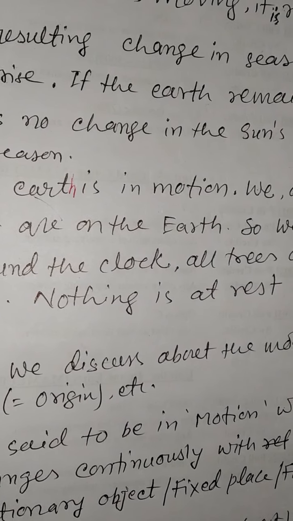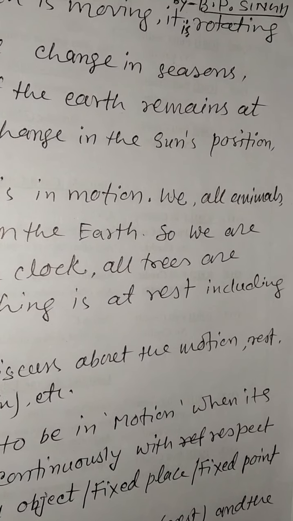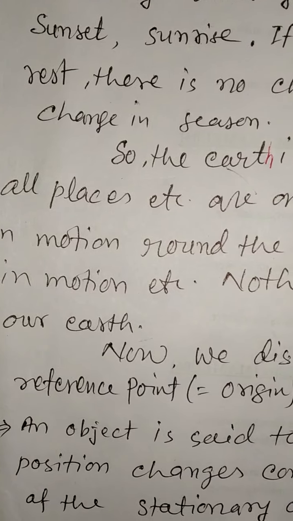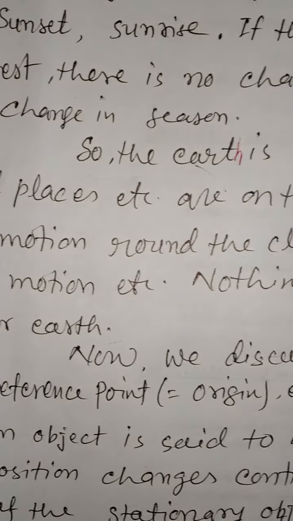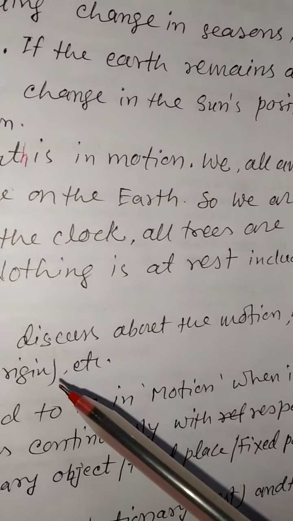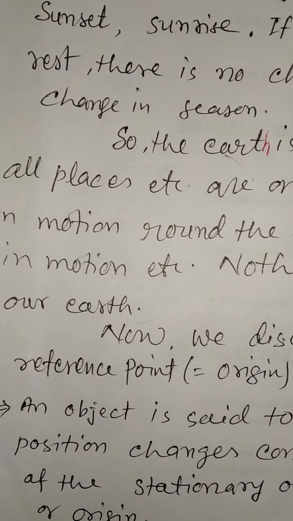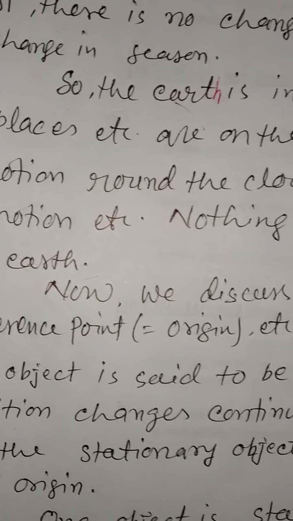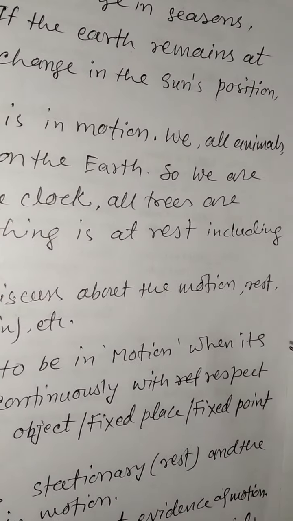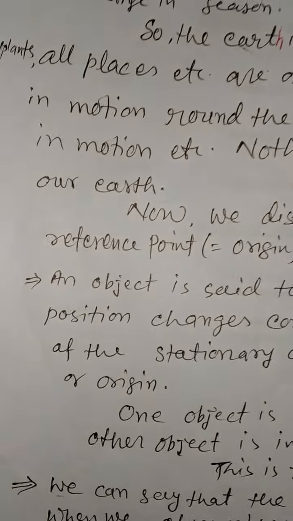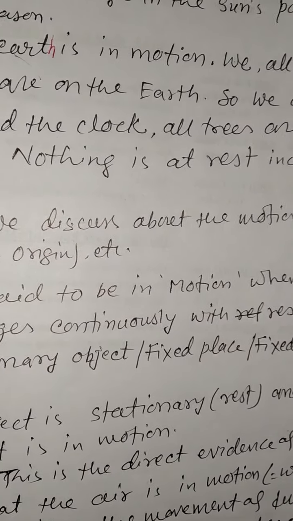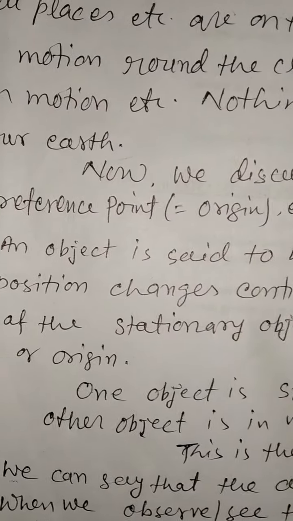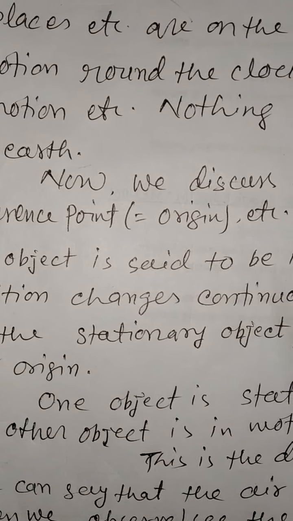Earth is in motion. We all, animals, plants, all places etc. are on the earth, so we are in motion round the clock. All trees are in motion etc. Nothing is at rest, including our earth. Now we discuss motion, rest, reference point, that is origin etc.